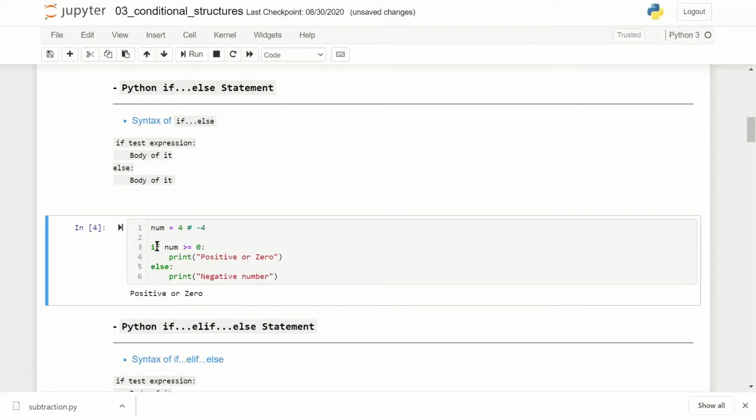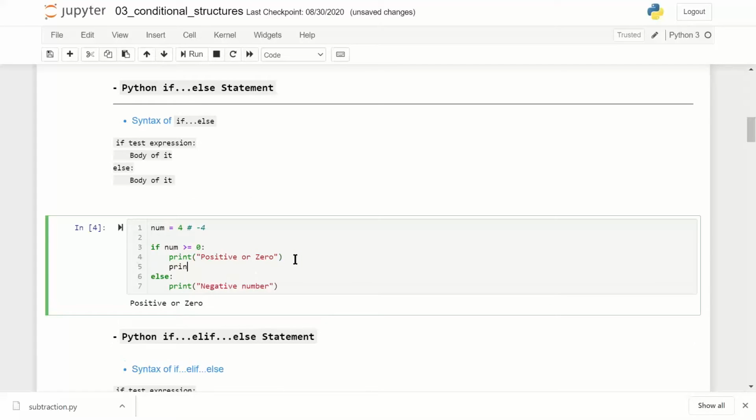So here we now see if else. Again note, there is an if part of the syntax, colon. After colon, I write all the code which I want to get executed. I can write multiple statements. Print, this is a second statement in the if part of the code.